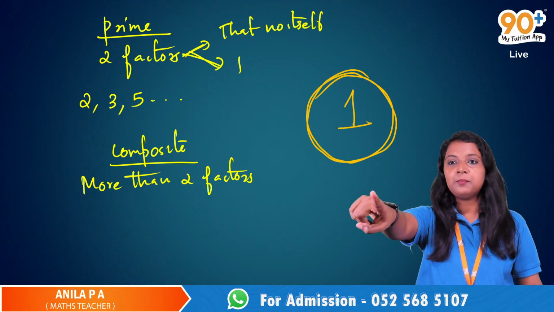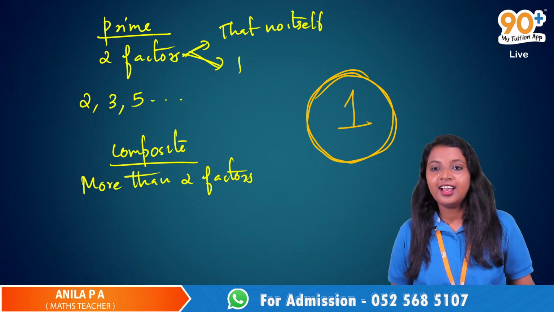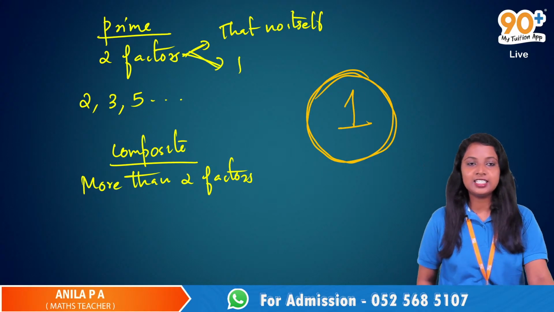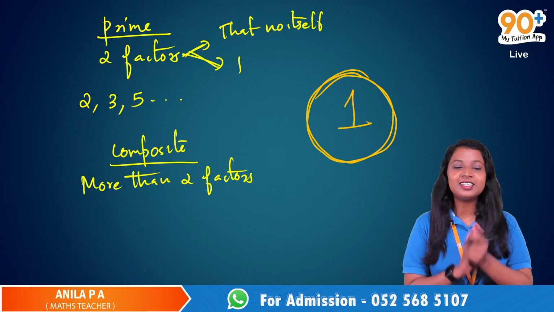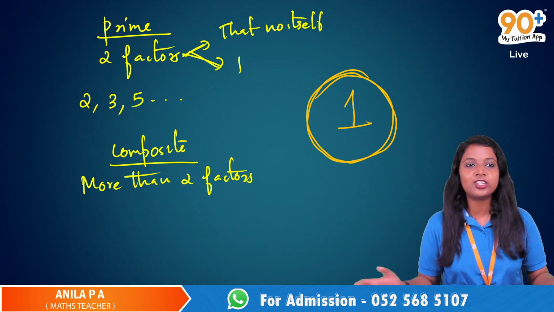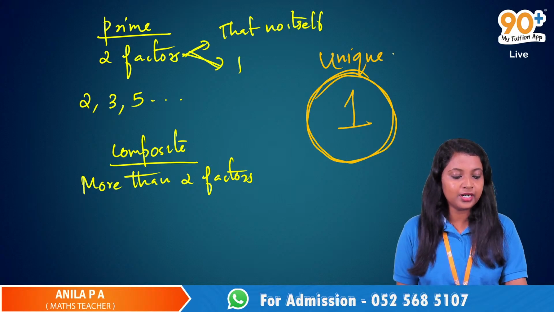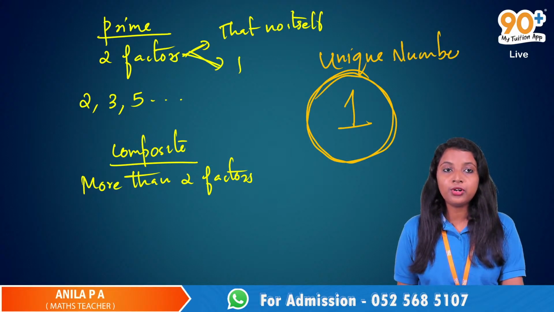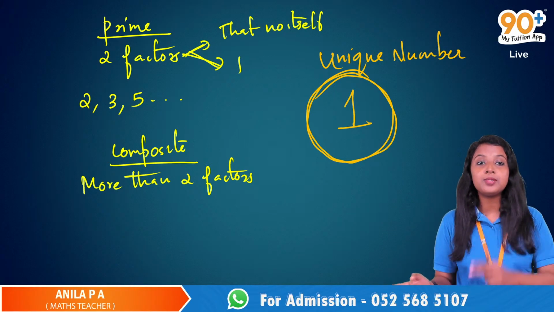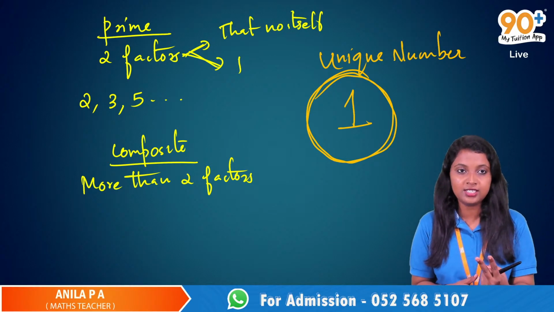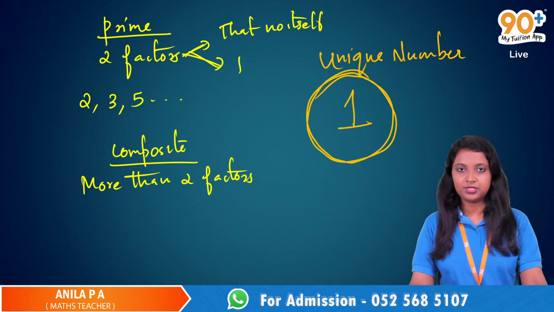Yes, Mehrab. So, 1 is neither prime nor composite. It is actually a unique number. If it was prime, there must be 2 factors. If it was composite, there must be more than 2 factors. But here, 1 is a unique number. It is neither prime nor composite.